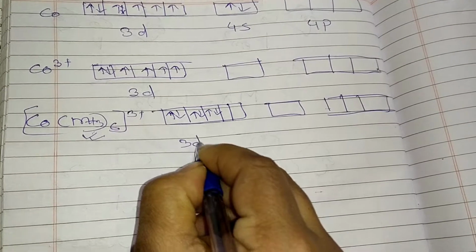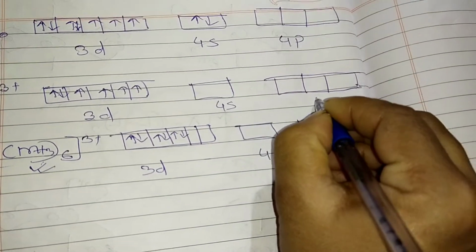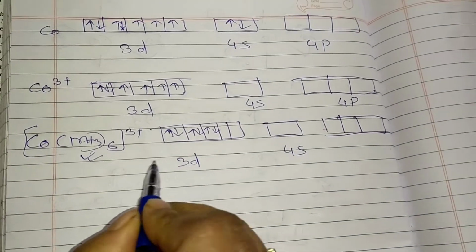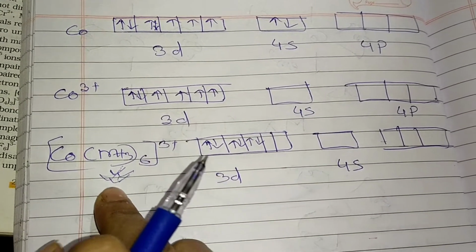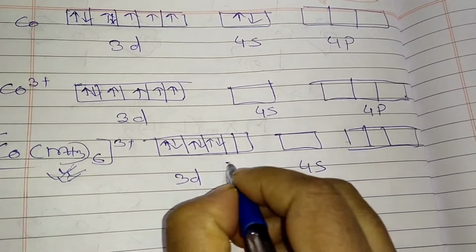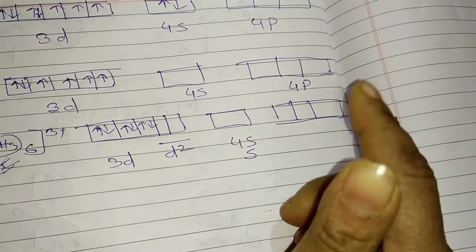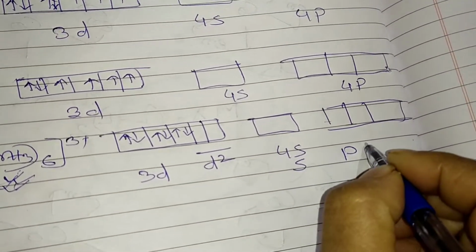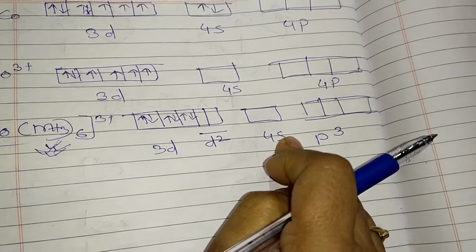This is 3d, this one is 4s, this one is 4p. So when cobalt has to accommodate NH3, how many NH3? 6. So 2 from d, and s and p, how many will be coming there? 3 plus 2 plus 1, 6.